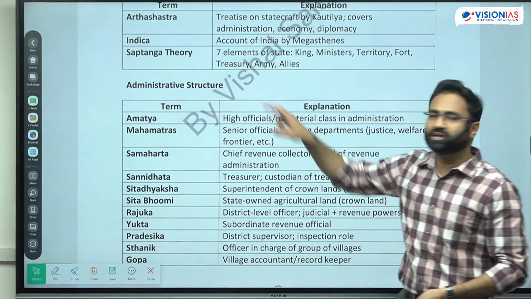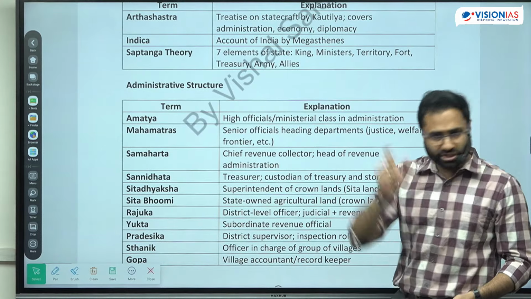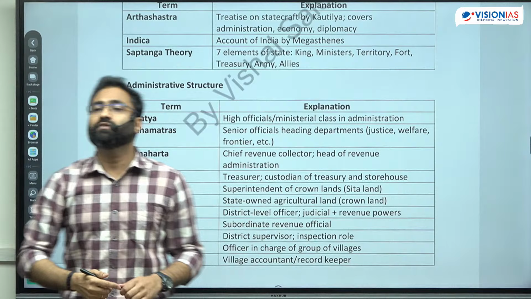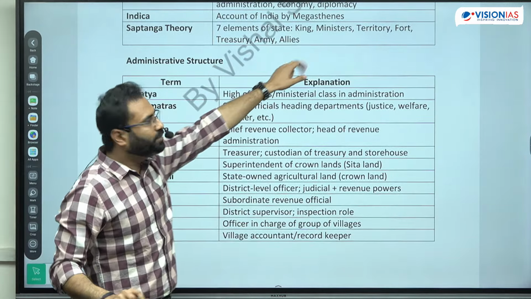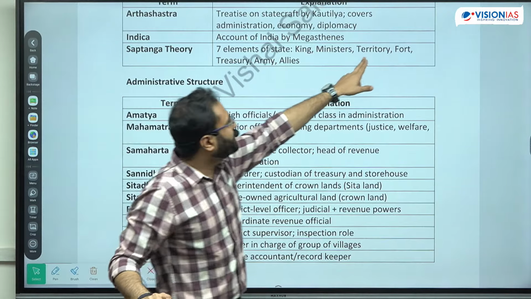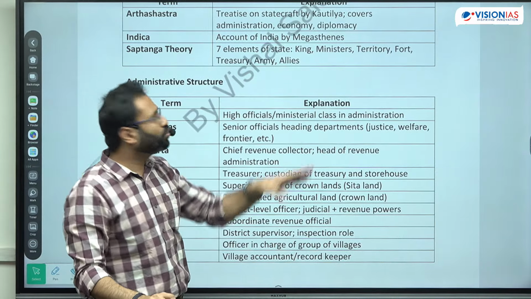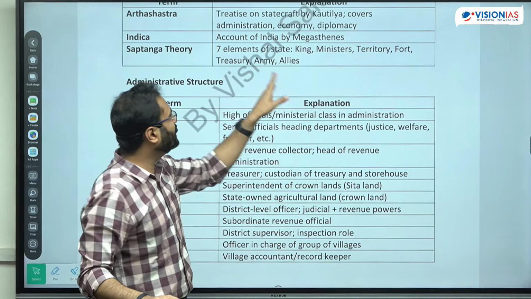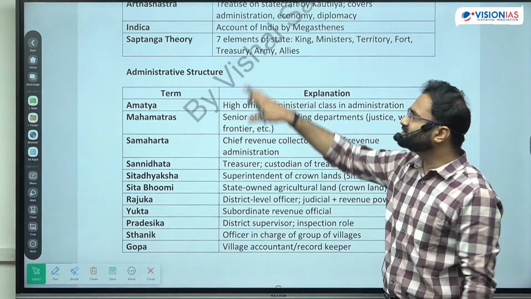Next is the Saptanga theory. It talks about the 7 elements of the state, which includes the Raja also, which used to be Vijigishu. Then there are certain other things, just say there are Amatya or the minister, there is territory like the region, ठीक है. Then there is fort, fort is Durg. Then there is a treasury which is the Kosh. There is army which is the Bal, and then there are allies which are the Mitra, ठीक है. So this is the Saptanga theory.